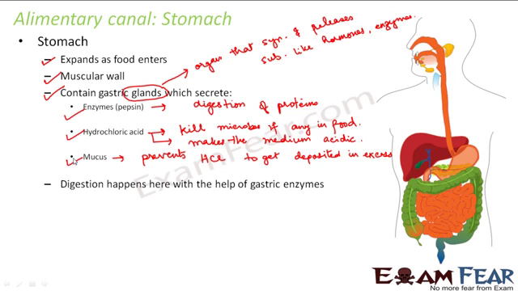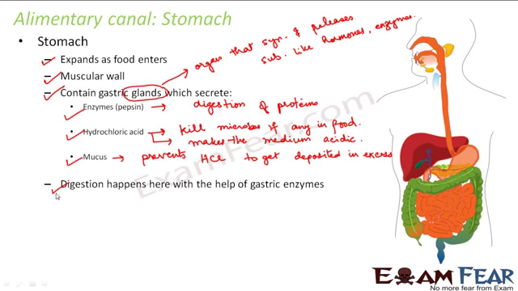So we saw that now digestion has started. Right? So I hope you are getting the flow. The food intake or ingestion happened at the mouth. Then the food reached the buccal cavity. In the buccal cavity, the food was broken down into smaller size with the help of teeth, and also salivary amylase converted starch into simple sugar. Then the food passed through the pharynx. From the pharynx, it went to the esophagus or the food pipe. The food pipe brought the food to the stomach.